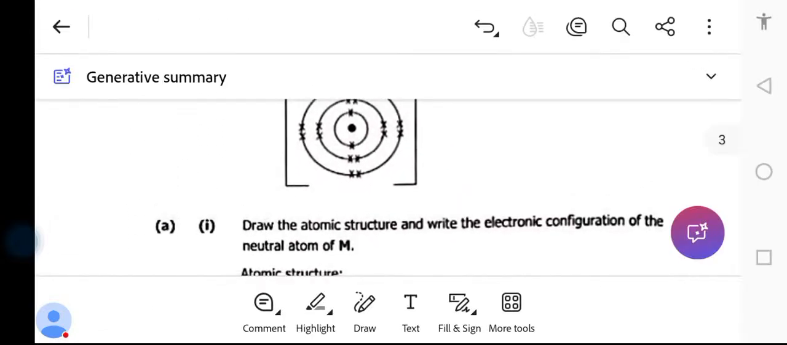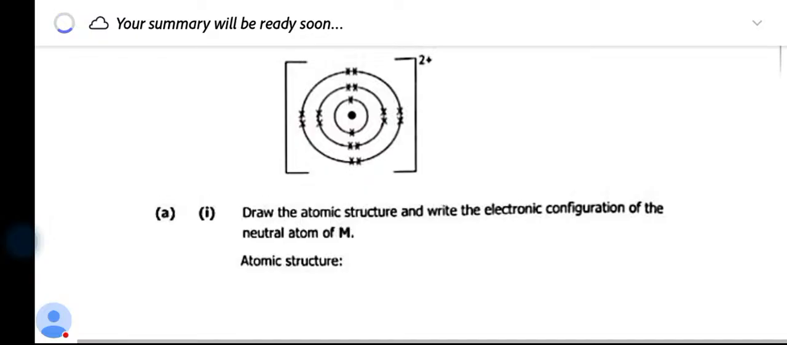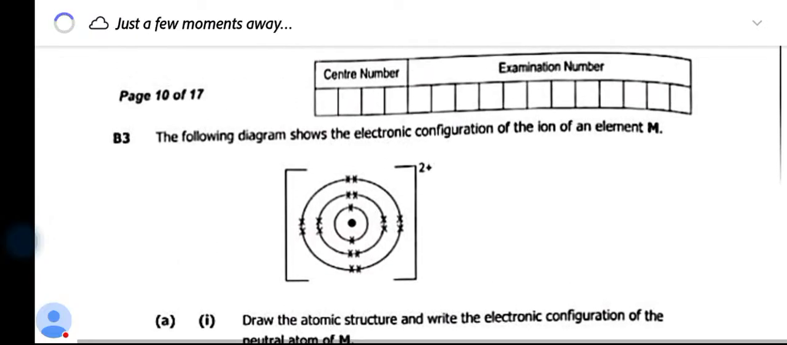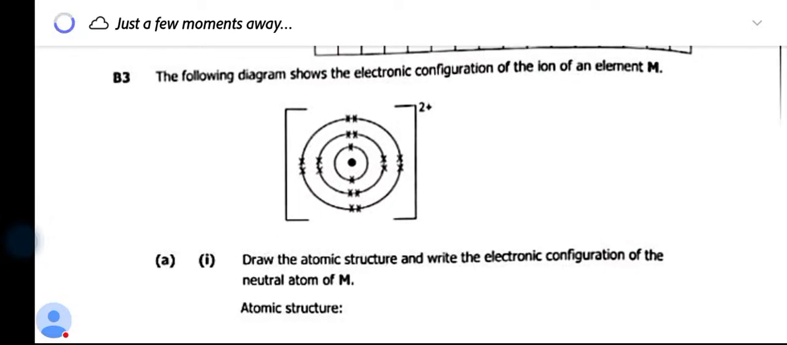Question 3 needs your understanding. Okay, so now, what did it say? Question 3 said that the following diagram shows the electronic configuration of an ion, of an element M. Meaning, I want you to pay attention.